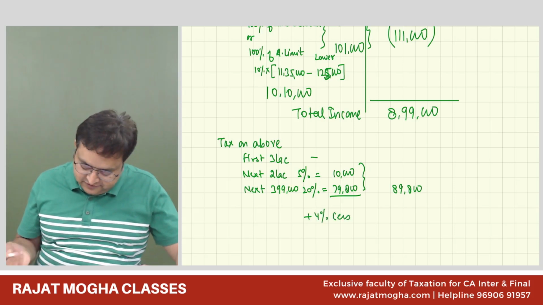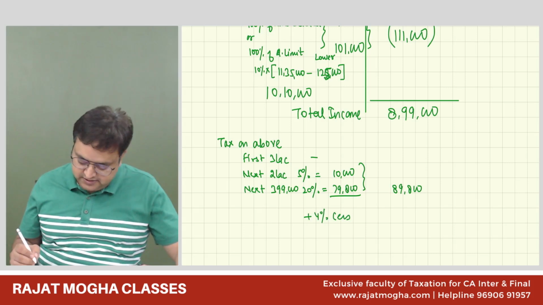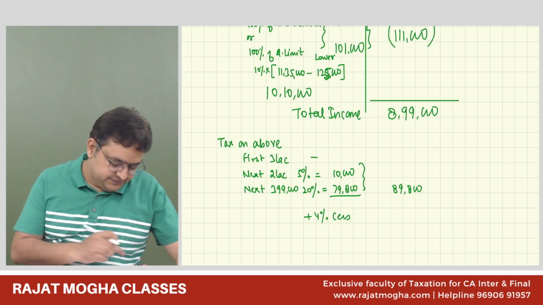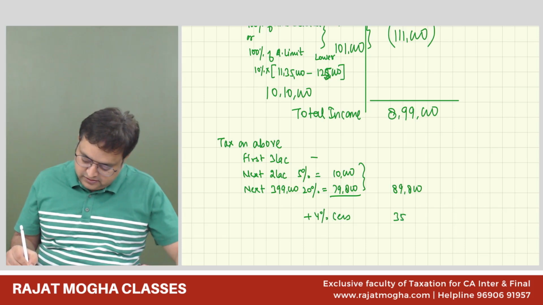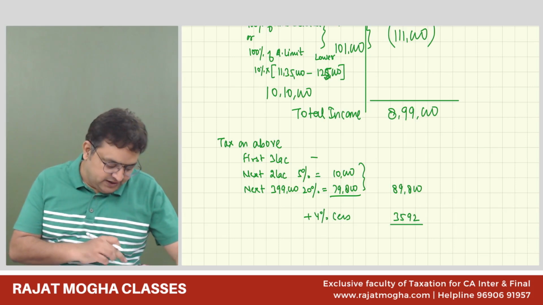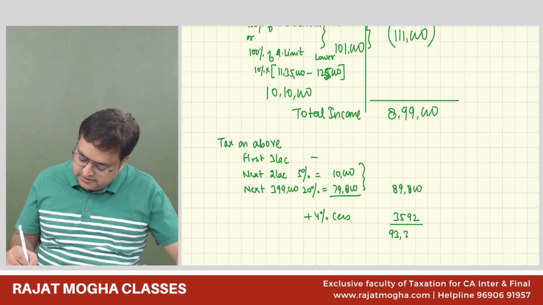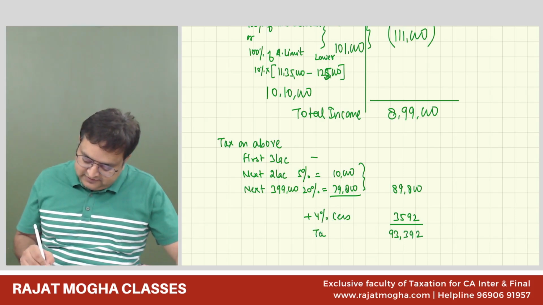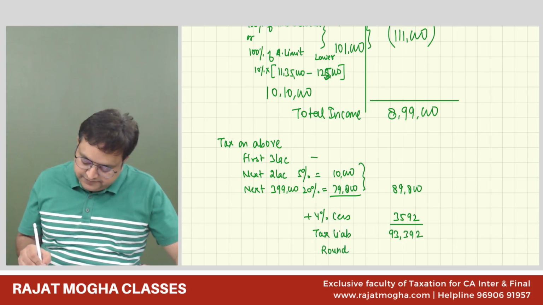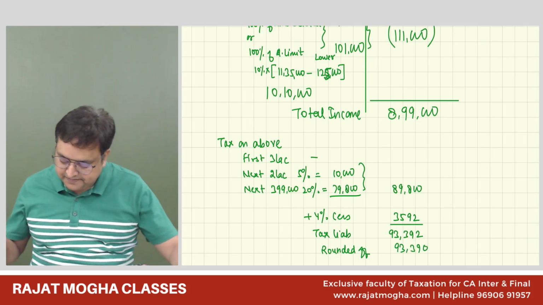Obviously, surcharge would not be there. 50 lakh into 4%. I believe we don't have to calculate the taxes, but still we are just calculating it, just for the purpose of revision. So this is the tax liability and it needs to be rounded off. 93,390.